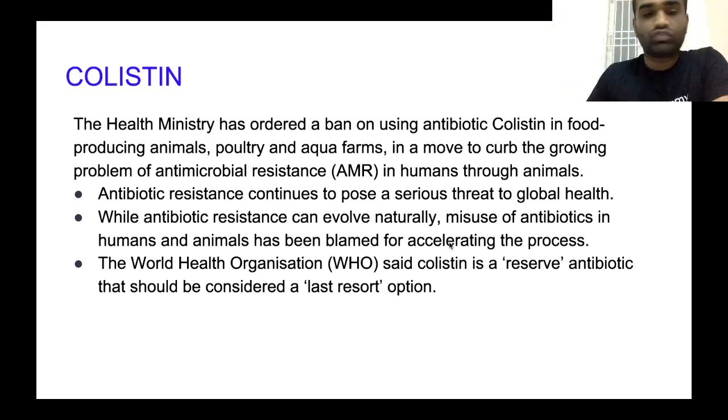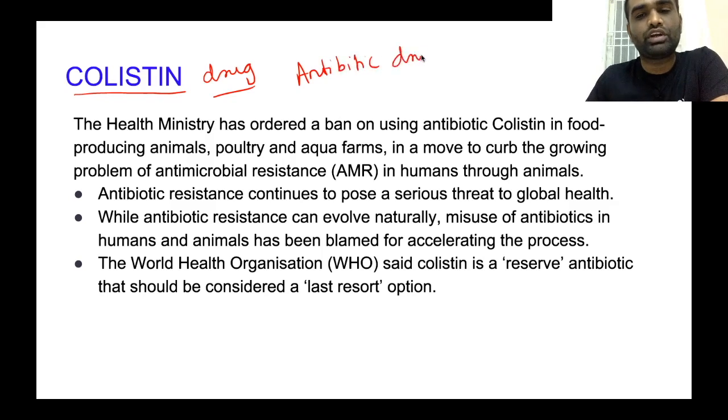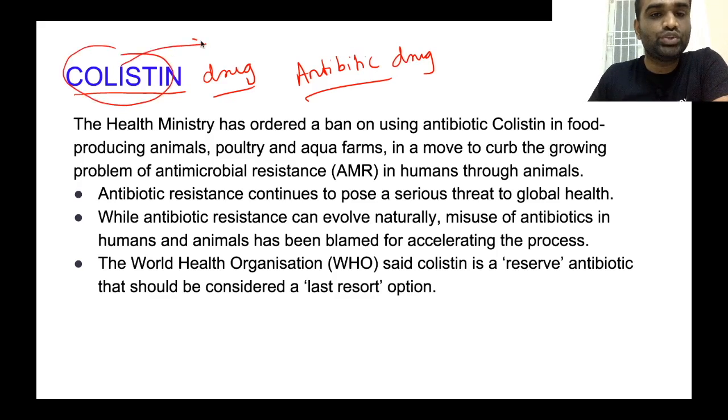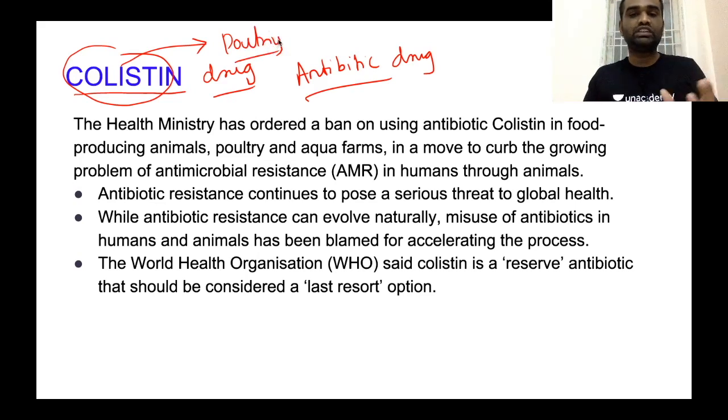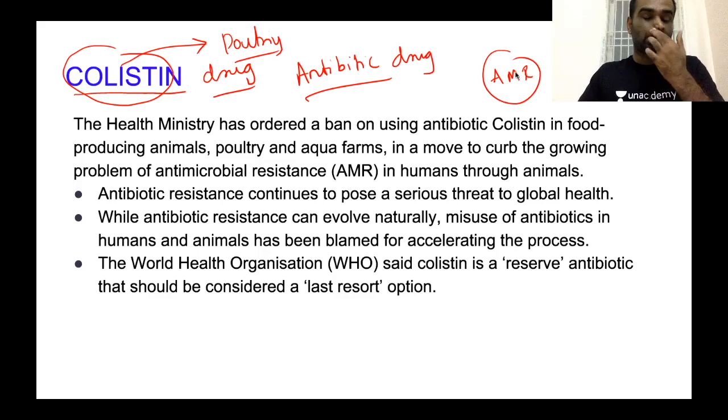Now the next topic that we will be looking at today is the drug colistin. See, this drug colistin is an antibiotic drug. Now this colistin is being widely used in the poultry sector in India, and it has been widely recognized that indiscriminate use of colistin in the Indian poultry industry is one of the main reasons for increased antimicrobial resistance in India. Now, what is this antimicrobial resistance?